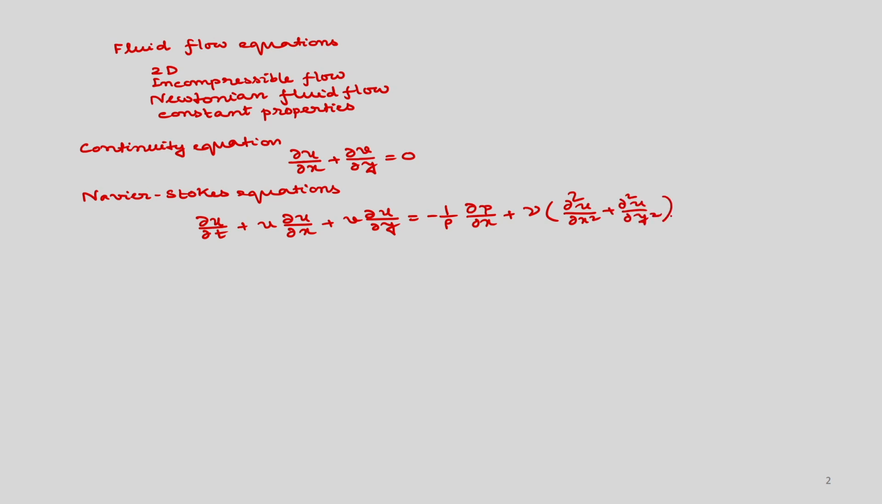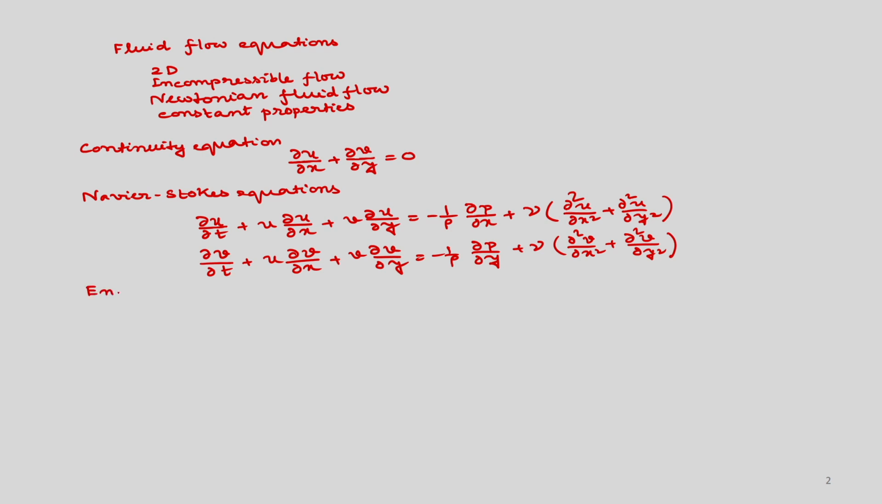This is in 2 dimensions, and the y momentum equation similarly you can write as del v by del t plus u del v by del x plus v del v by del y is equal to minus 1 by rho del p by del y plus nu times del 2 v by del x square plus del 2 v by del y square.